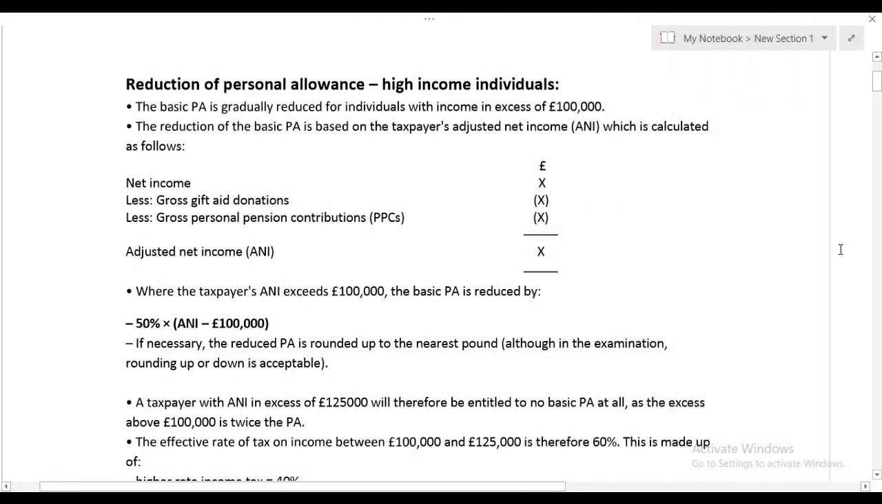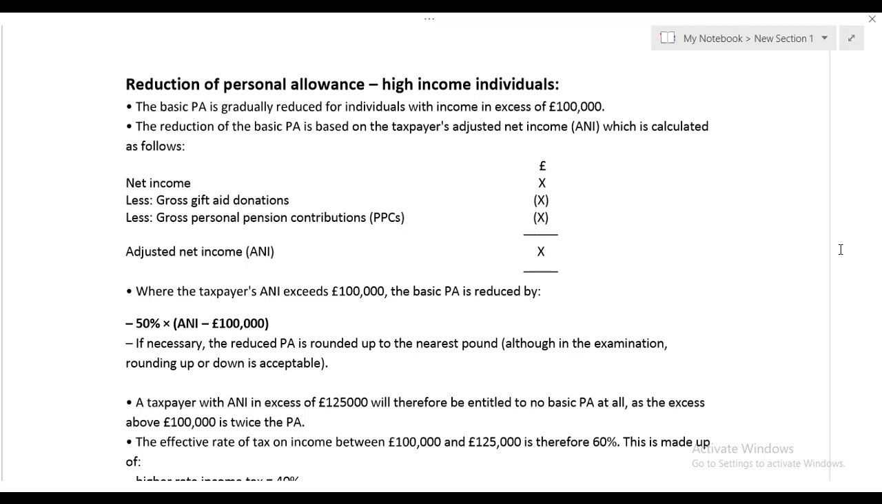Bismillahirrahmanirrahim. Let us discuss our lecture number 4, P6 ATX. In the last class, we discussed what is adjusted net income, ANI. If your ANI is more than 1 lakh, then your personal allowance starts reducing.